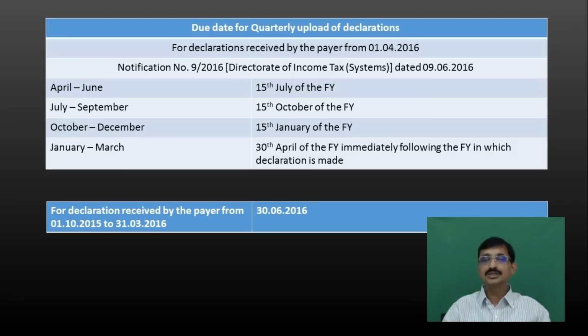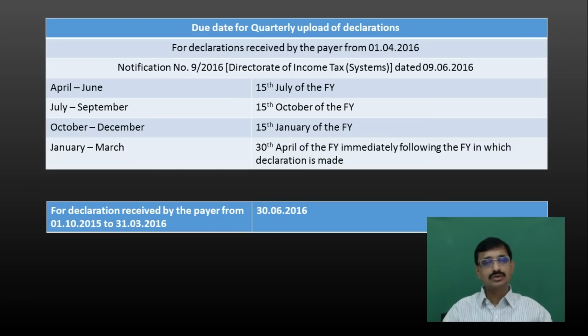As per this notification, the Q1 declarations received means, let us say there is a payer who has received these declarations in Form 15G or Form 15H for the period from 1st April 2016 to 30th June 2016, that is Q1 of the financial year 16-17. Now, for all those declarations received in that particular Q1 of 16-17, the due date for filing them is 15th July of the financial year, that is 15th July 2016.